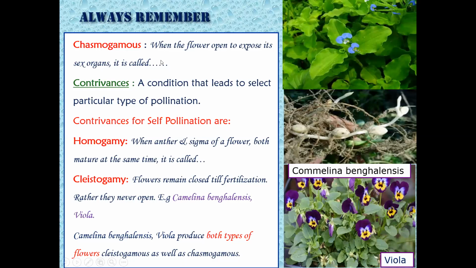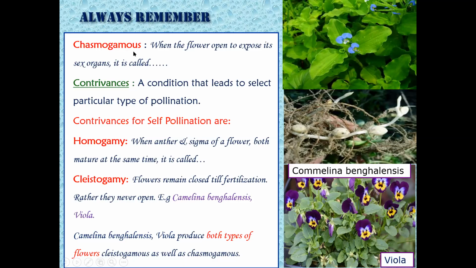Now, in your textbook, some points are given for remembrance, so that you should be conceptually clear. What is a chasmogamous flower? A bisexual flower where the male and female reproductive whorls are exposed when the flower is open. Such flowers are called chasmogamous flowers.